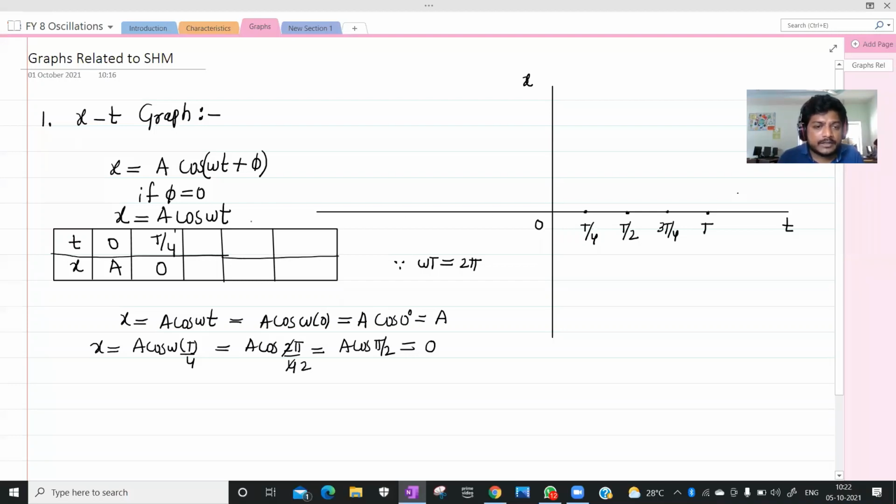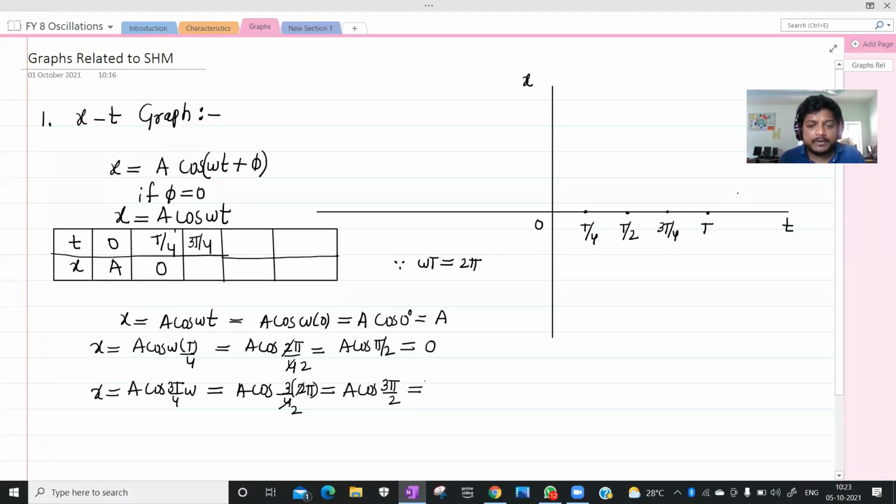Next, 3t by 4. If you substitute here, x equals a cos omega into 3t by 4. This is a cos 3 by 4 into 2 pi, that's nothing but a cos 3 pi by 2.